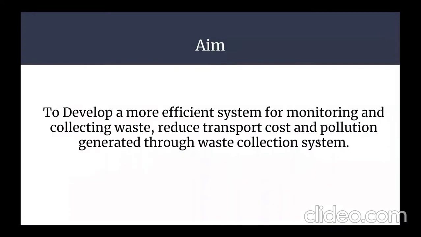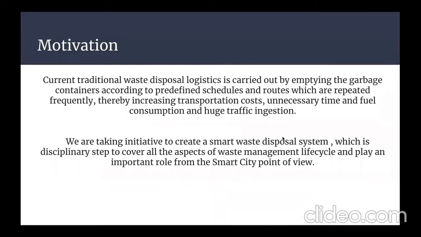The aim of our project is to develop a more efficient system for monitoring and collecting waste, which will eventually reduce transportation cost and pollution generated through the waste collection system. What is the motivation for this project?